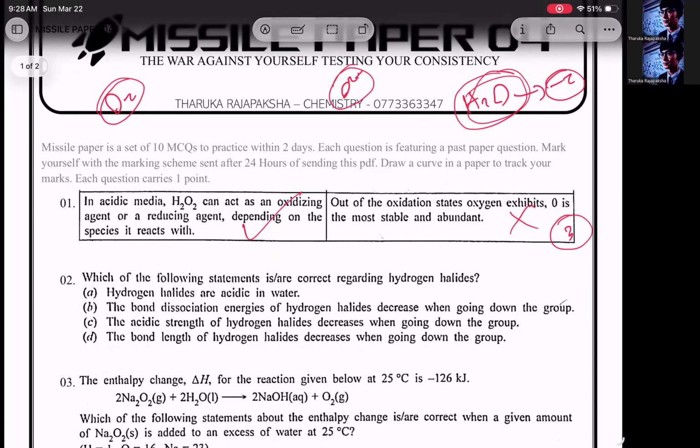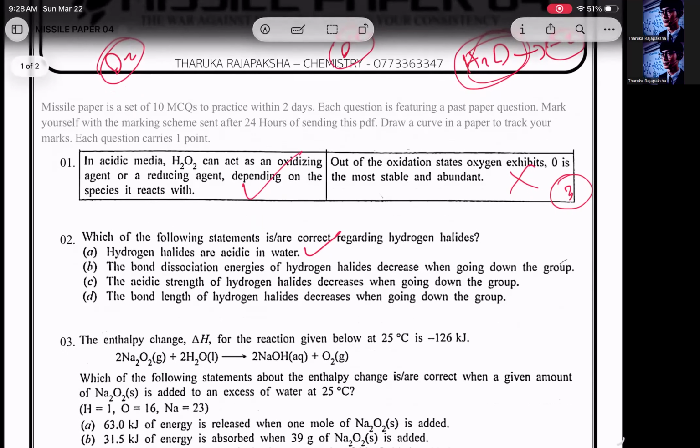Second one, which of the following statements is correct regarding hydrogen halides? Hydrogen halides are acidic in water. That's correct. They will release H plus into the medium, which makes them acidic. Bond dissociation energies of hydrogen halides decrease when going down the group. When going down the group, bond length increases and the bond becomes easier and easier to break. When the bond becomes easier to break, bond dissociation energy will decrease. So that's correct.